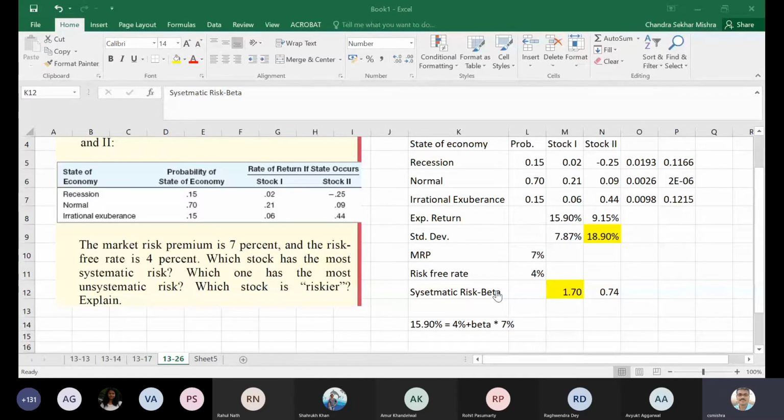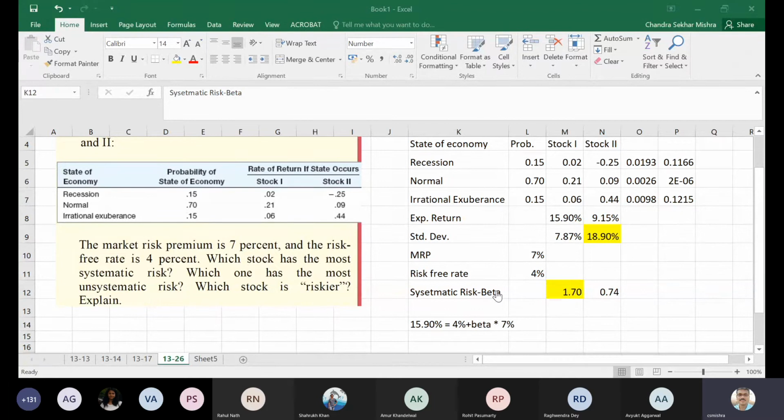0.7 is the correlation coefficient. My question is how much of the variation in the return of the stock is explained by the variation in the market return? 0.7 squared, so 0.49 or 49% of the variation is explained by the market. So if total risk is given to you, take 49% of that as systematic risk, and 51% of that you take as unsystematic risk.